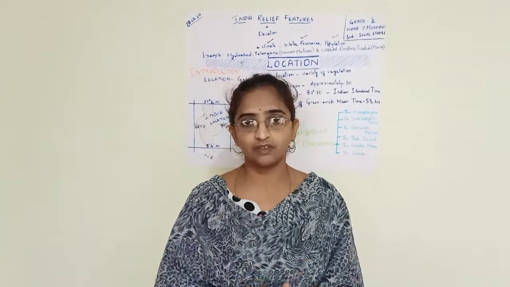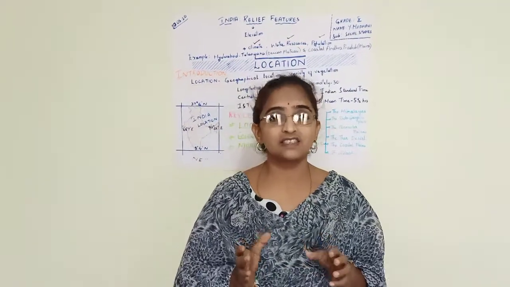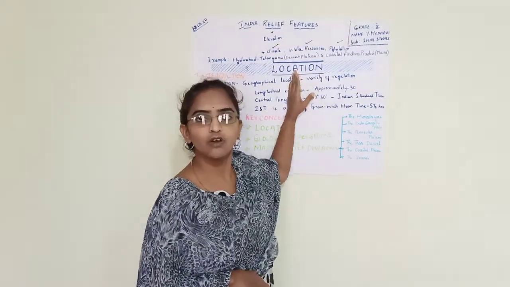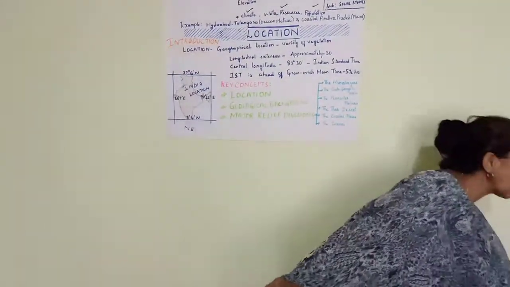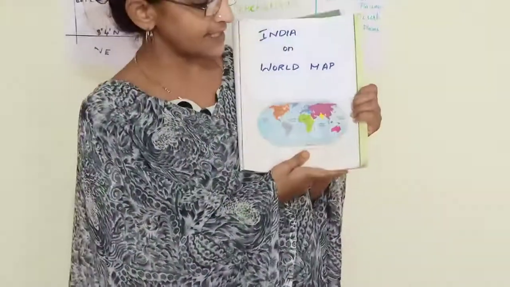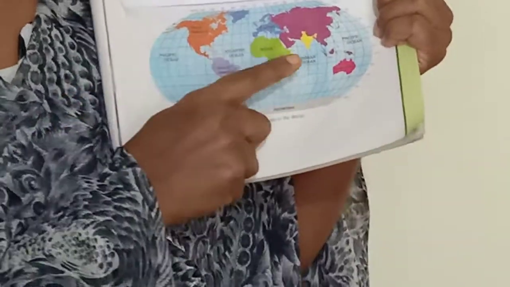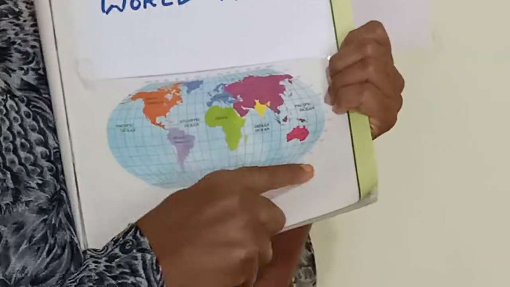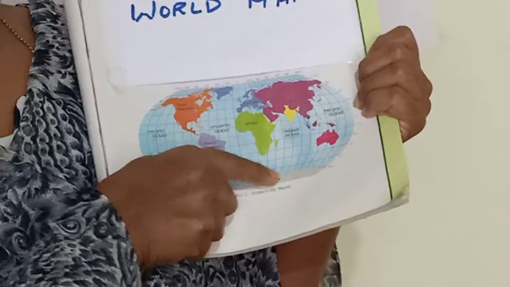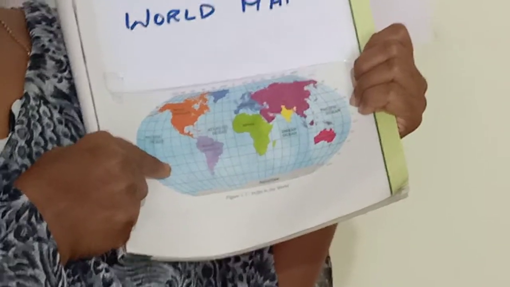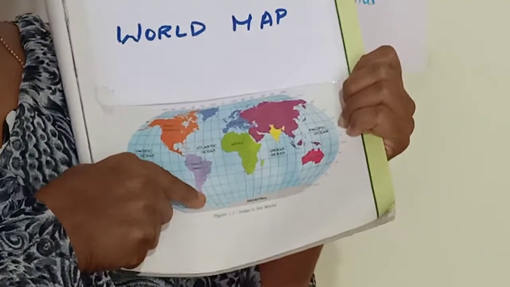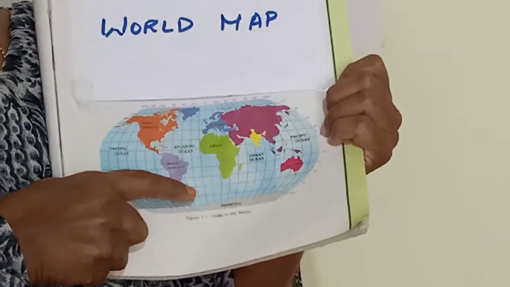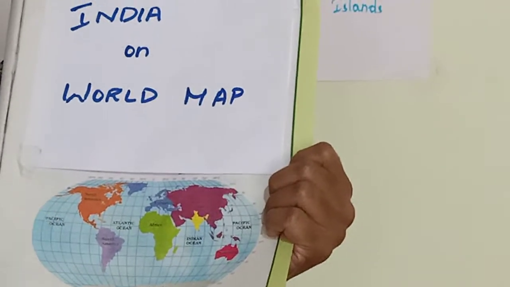Before discussing the relief features of India, let us have a look at the location of our country on a world map. So here I have a world map. If you just see, India is situated over here, the yellow colored one. You can see some horizontal lines and vertical lines. Horizontal lines are latitudes and vertical lines are longitudes. These longitudes and latitudes help to locate a place on the world map.